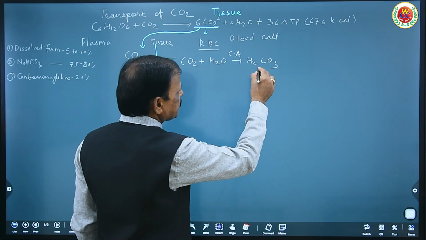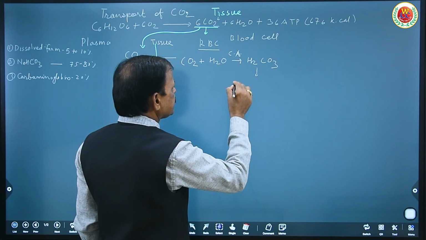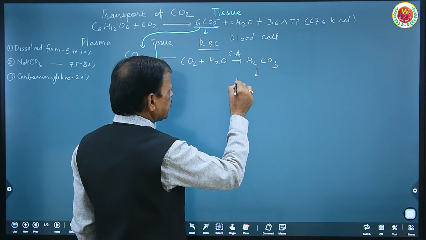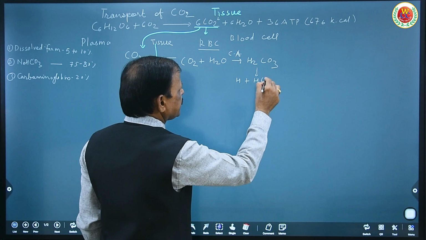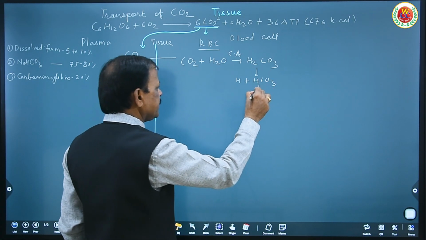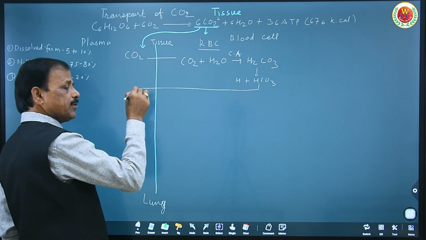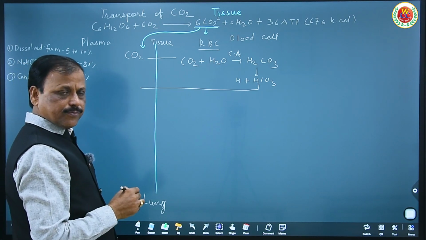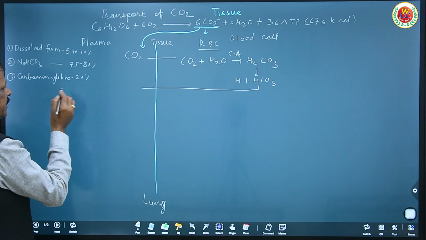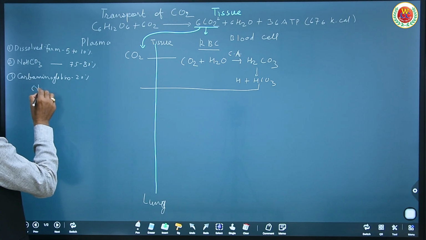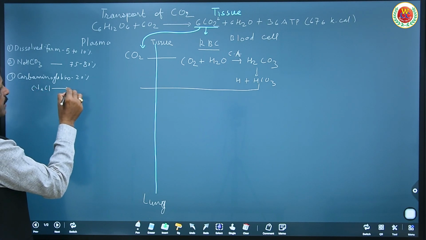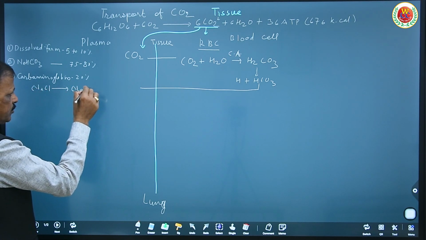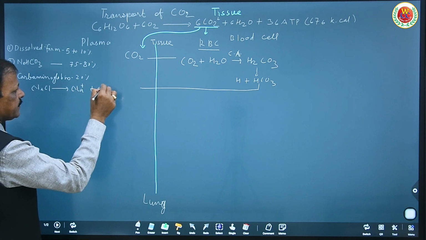This H2CO3 produced in RBC gets dissociated into H+ and HCO3-. Now this HCO3- diffuses out from RBC to plasma, where it combines with sodium. Sodium chloride present in blood plasma gets dissociated into sodium and chloride ions.